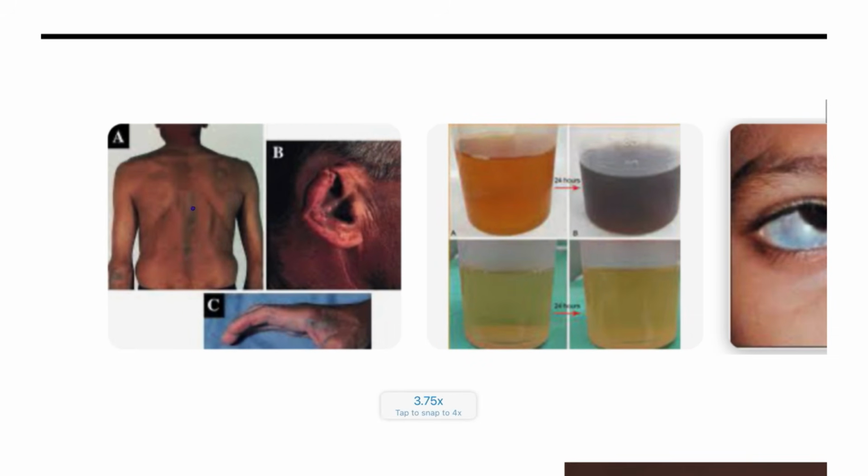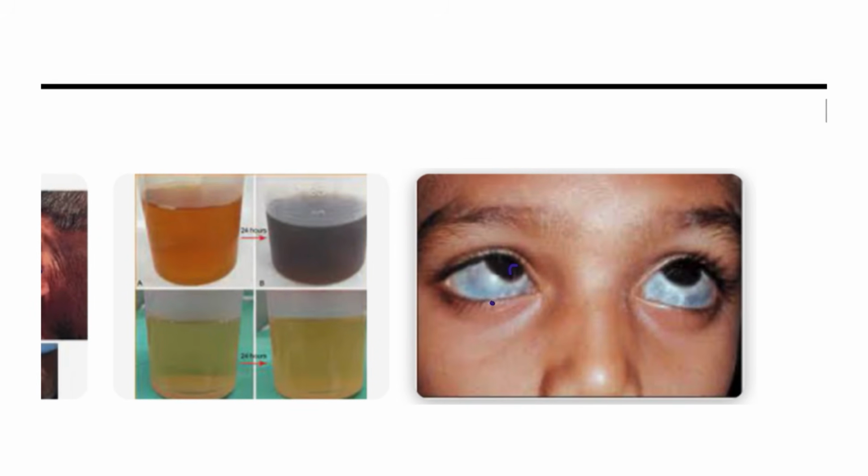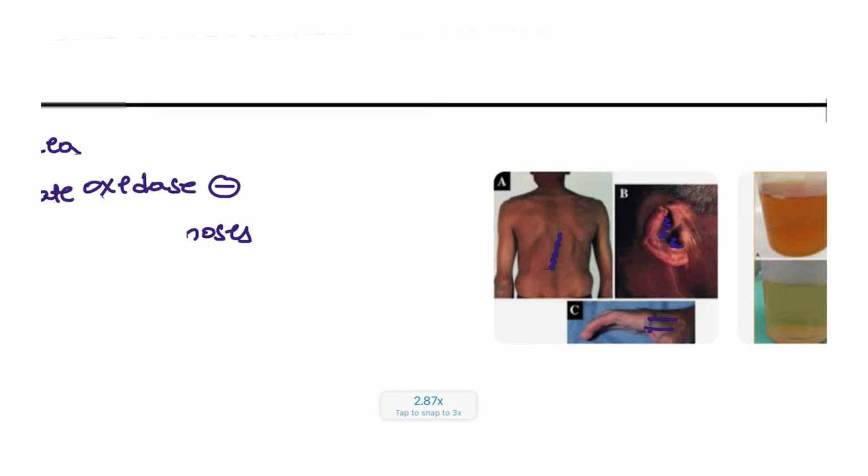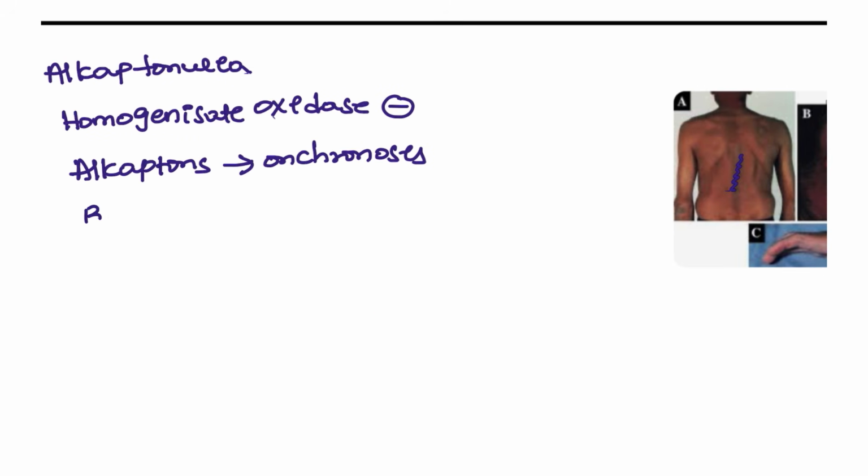This is the blue-black discoloration and deposits in the skin, cornea, sclera and also ear pinnae, everywhere you are going to see the alkapton. The patient will have back pain in middle age, and also black urine.